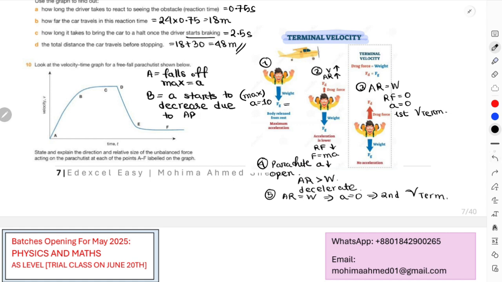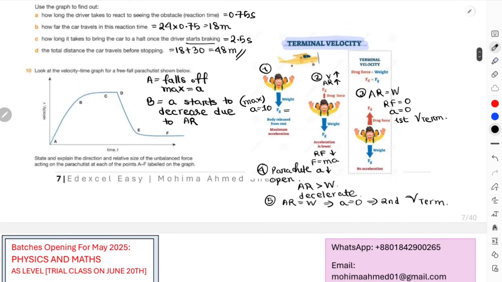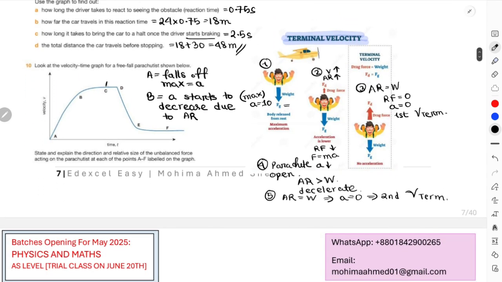AR obviously represents air resistance. I hope that's clear. I'm sorry I don't have much space over here. And then at point C, this is your first terminal velocity when weight and air resistance are equal. So this is AR equal to weight, that is your first V term.